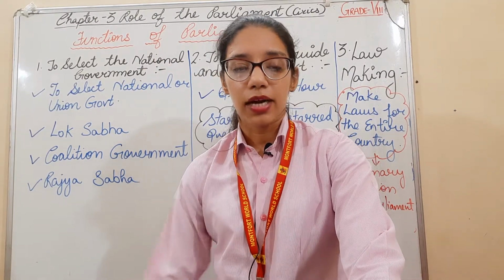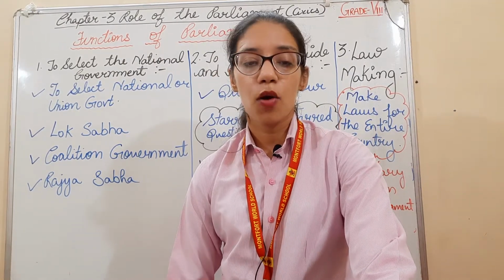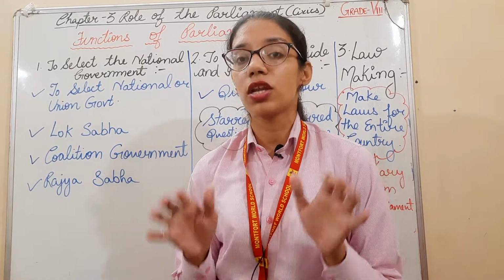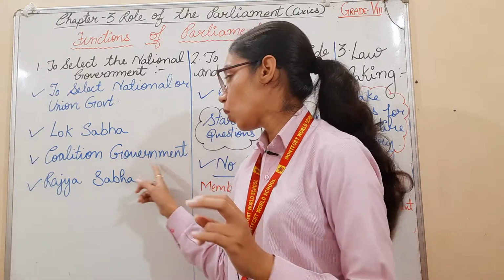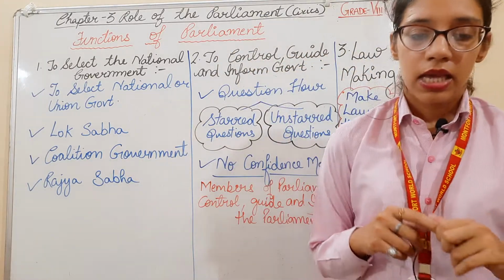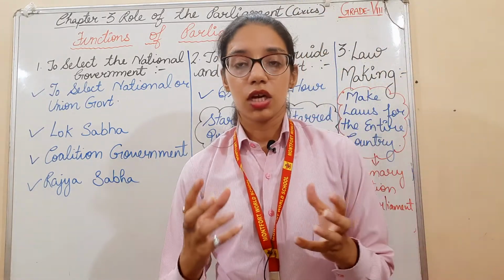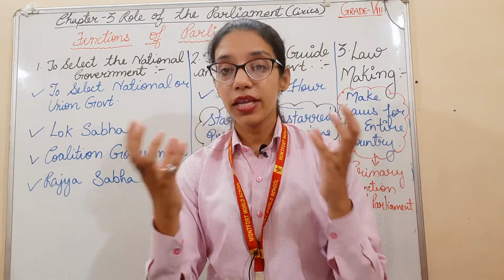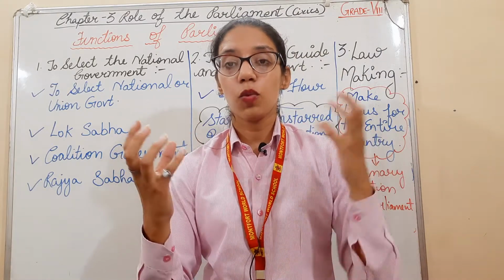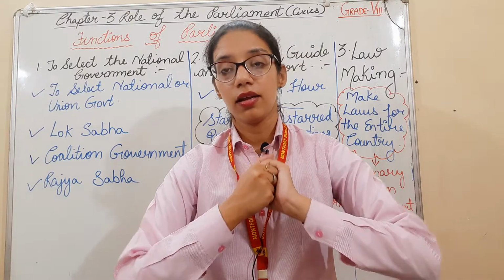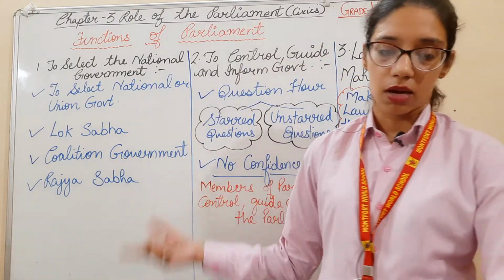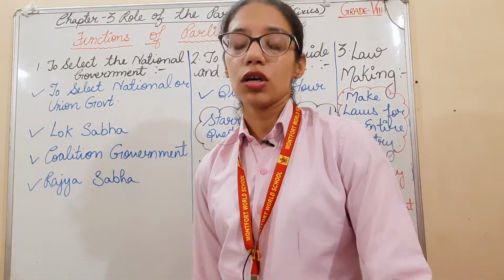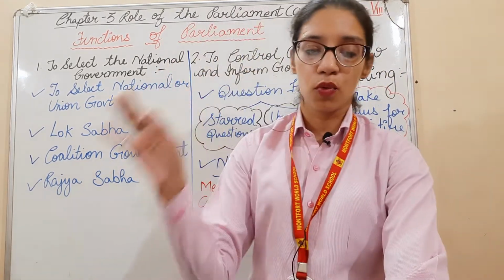As is practiced, if any single political party cannot get the majority, what happens? A coalition government is formed. When nobody gets the majority and two parties join hands together and do an alliance, that government is called a coalition government. A coalition government works on the basis of a common minimum program.